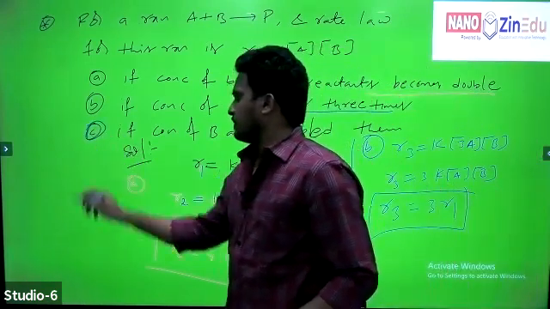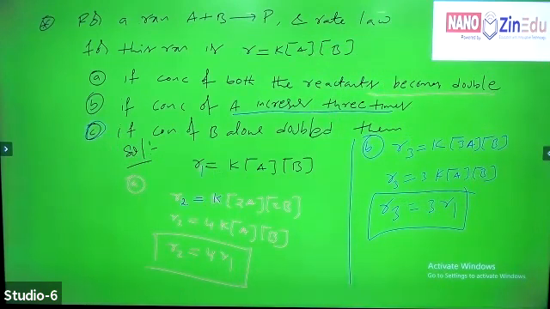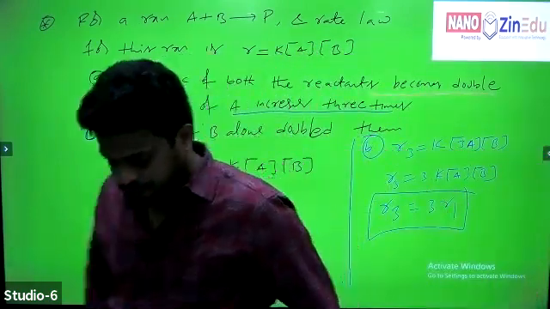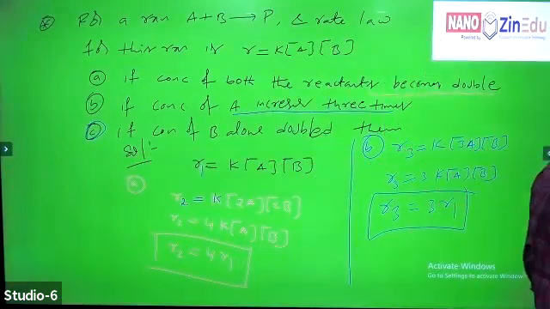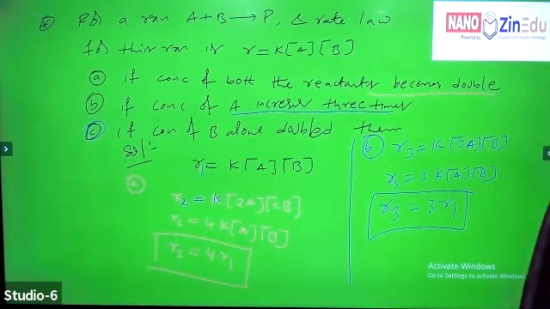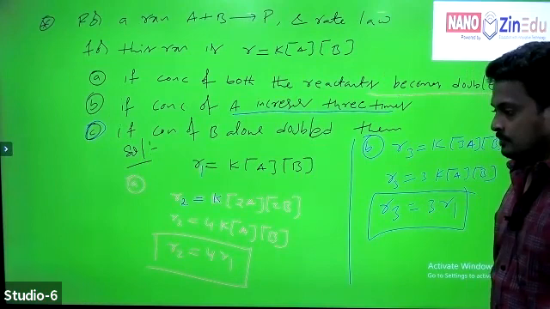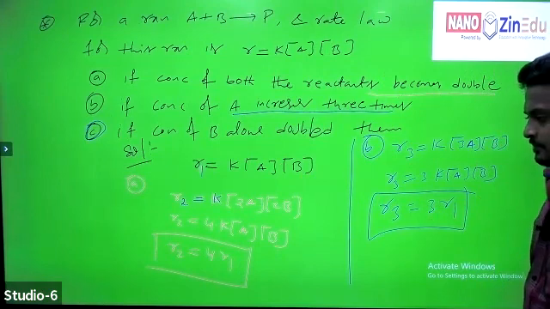Bit C. How are the new rate and old rate related to each other if the concentration of B alone is doubled, only the concentration of B is doubled?